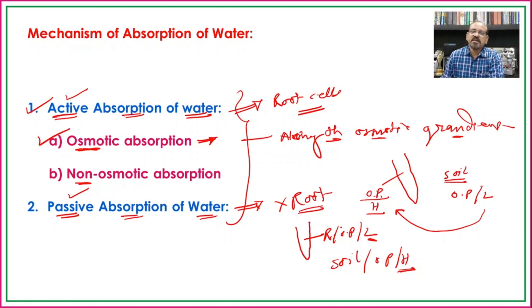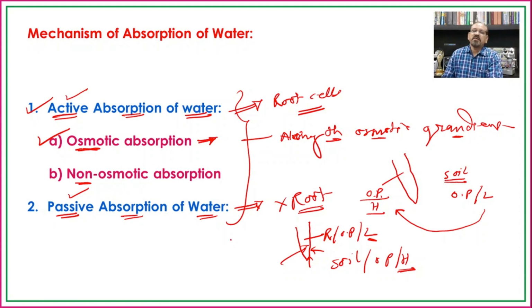Even in such a case, the water will always be absorbed by the root from the soil, though the soil contains the higher osmotic pressure or the concentration of the water will be higher.